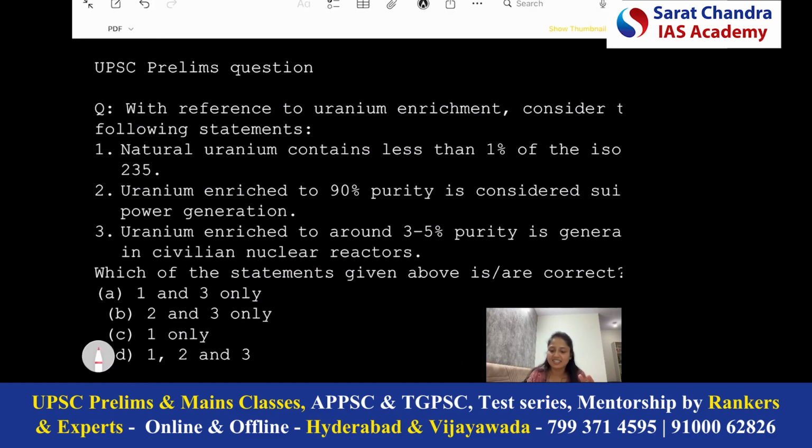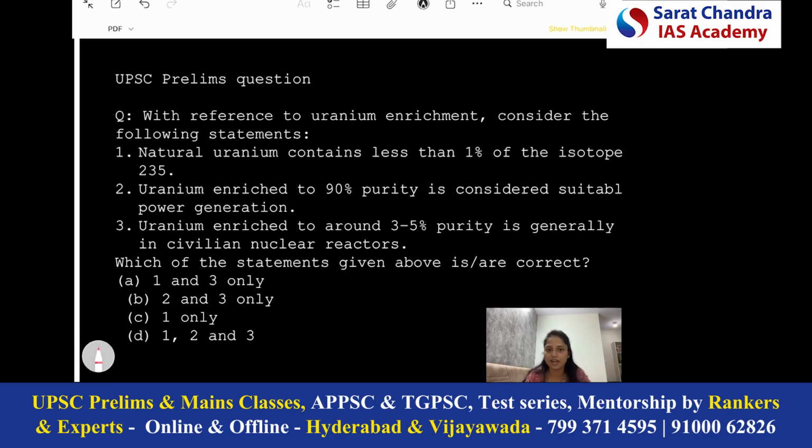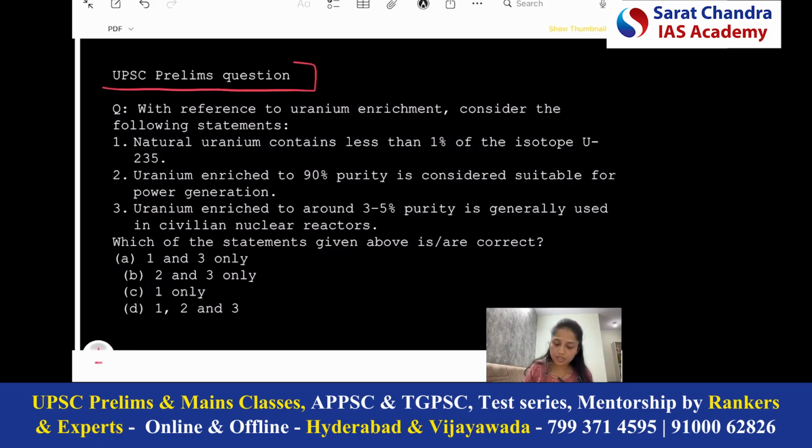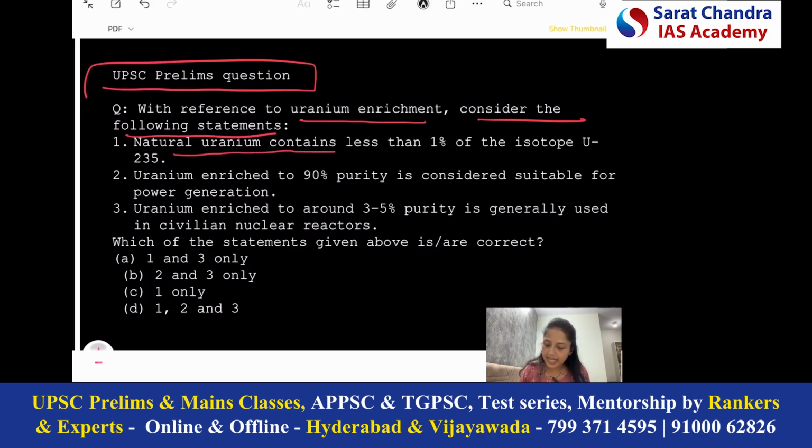Now, as I discussed, we will be discussing two very important prelims questions. So let's discuss those questions. The first question is, with reference to uranium enrichment, consider the following statements. First, natural uranium contains less than 1% of the isotope uranium-235.